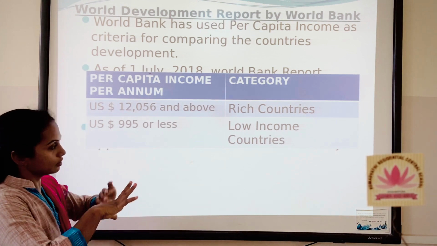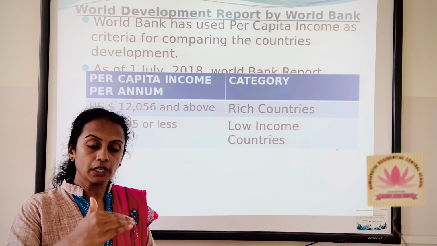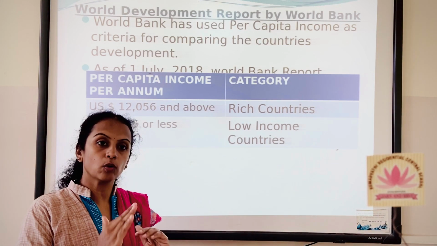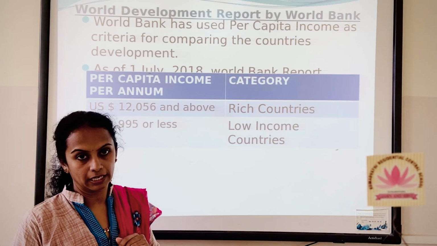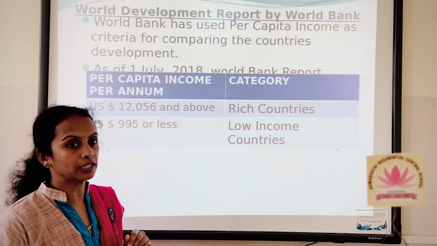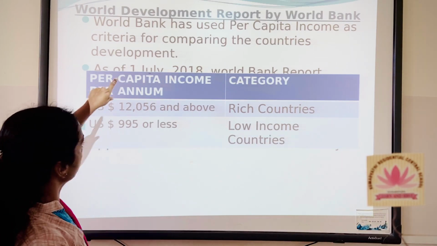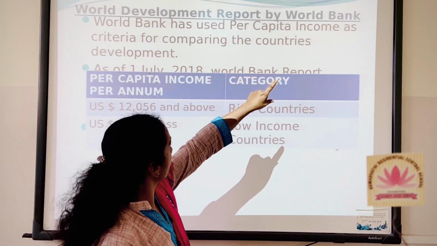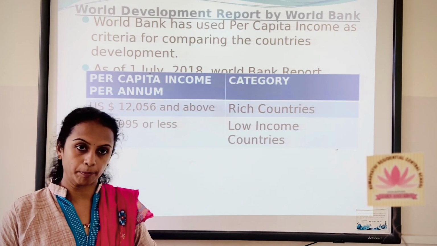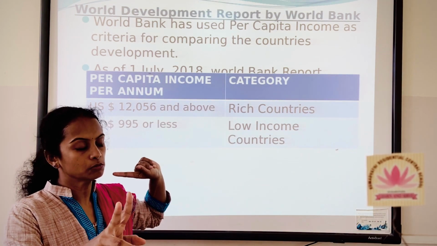See here, there is this criteria, it is selected by the World Bank, and every year, depending on the conditions, situation prevailing in the entire world, they are going to change the income level, and you may get different income level in different years. You can even search it in your textbook, and what I am giving you here. So look at here. See, the World Bank has used per capita income as criteria for comparing the different nations' development. Okay. So here I told you we are having two classification.